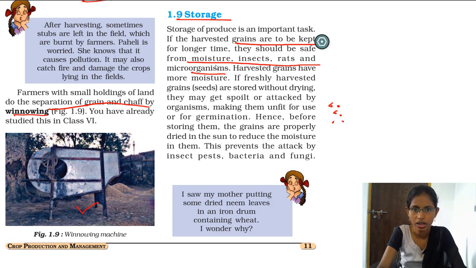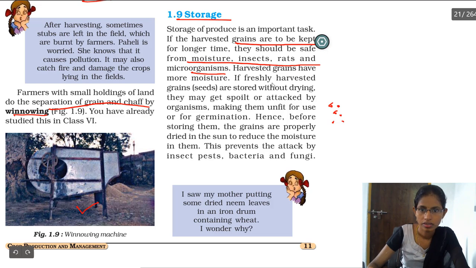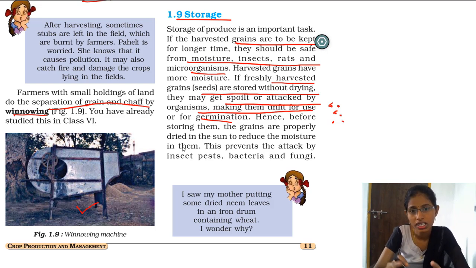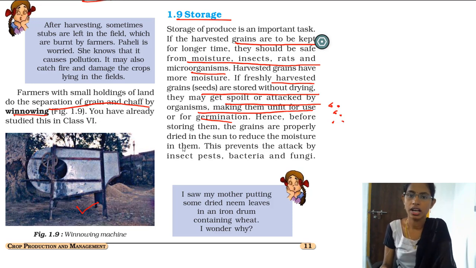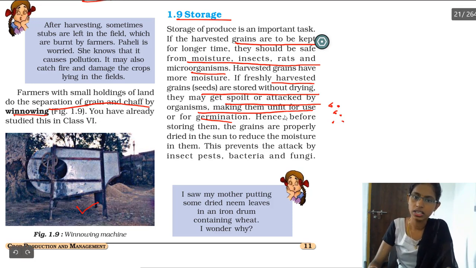So what do we have to do? We have to store the crops properly. How? If freshly harvested grains are stored without drying, they may get spoiled or be attacked by organisms, making them unfit for use, for germination. So the grain should be dried properly. Before storage, we have to keep in mind that the grains must be dried properly, and if they are not dried, microorganisms are again going to feed on them and they are spoiled.